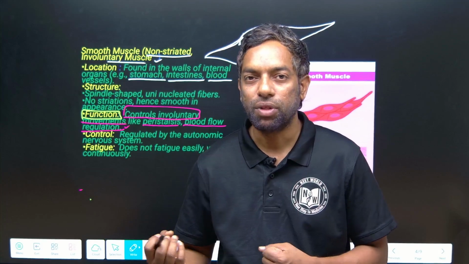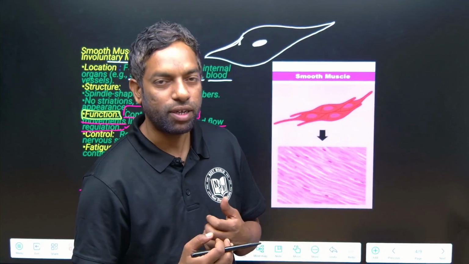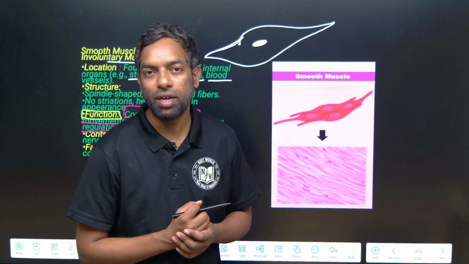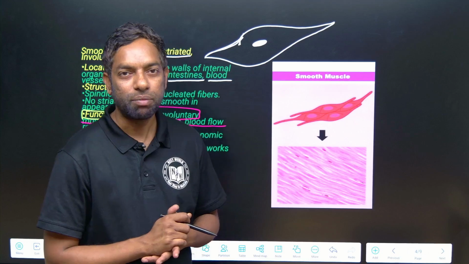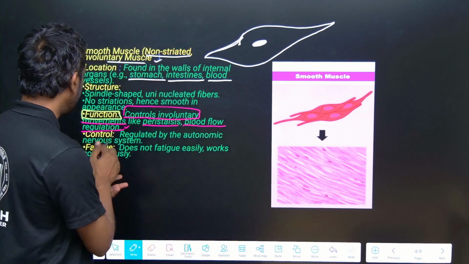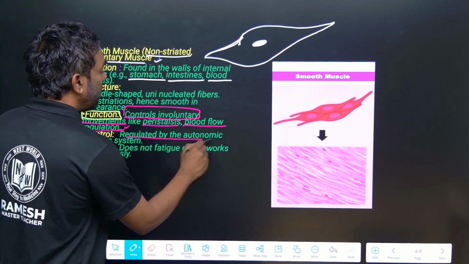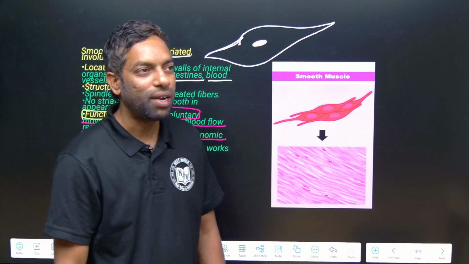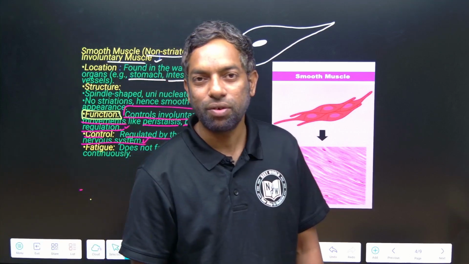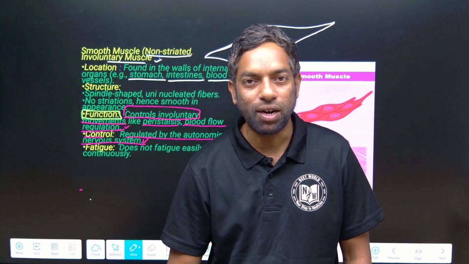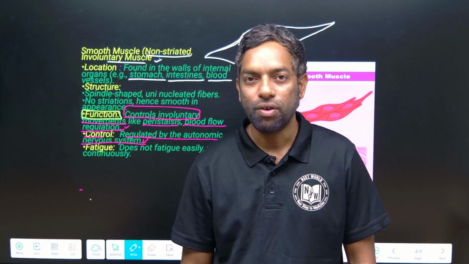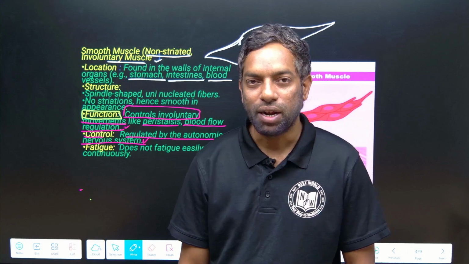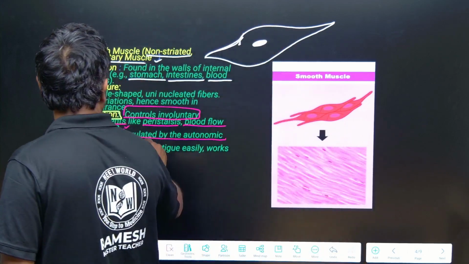They can move the food in peristaltic condition, and they carry the blood throughout the body. Smooth muscle is regulated by the autonomic nervous system, meaning our brain releases certain chemicals to activate target organs which have smooth muscle.